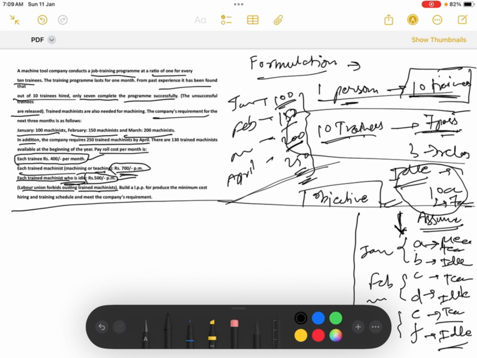Now for January, 100 people are required, and for example in January the teaching are A people, as we assumed, and the idle are B. So obviously this will be greater than or equal to 130. Now let us see how. Because the already available people are 130.